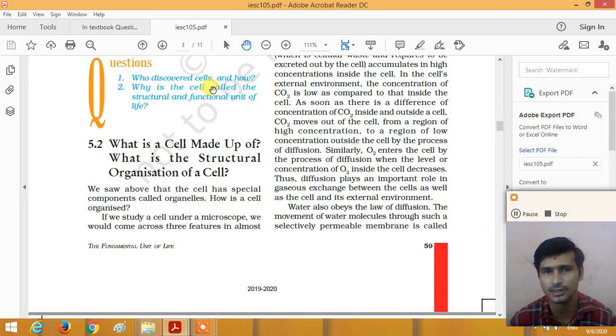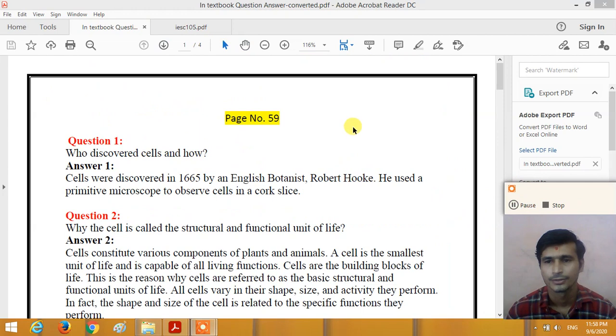Two questions are given on page number 59. Who discovered the cell and how? Why is the cell called the structural and functional unit of life? So dear student, let us discuss the answer to question number 1. Who discovered the cell and how? What is the fundamental unit of life? The fundamental unit of life is a cell.